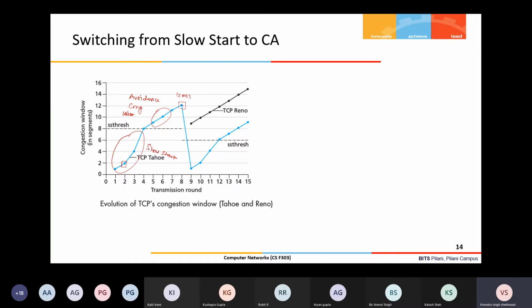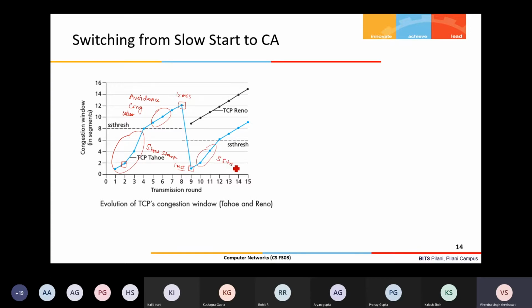Once the timeout occurs and the acknowledgement is not received for that segment, that's the indication to the TCP sender that one segment is lost. So in the next round, the congestion window becomes 1 MSS. My new congestion window is 1 MSS, right? In other words, it enters again into the slow start phase. So again, the same process will start.